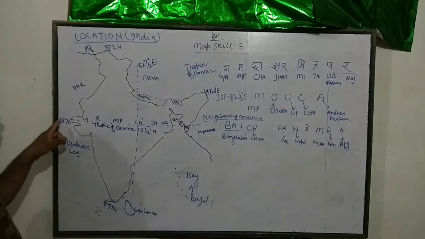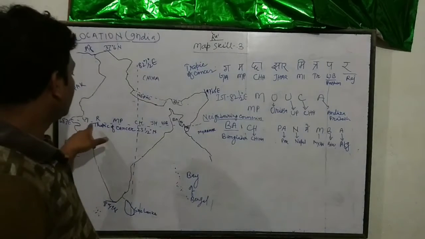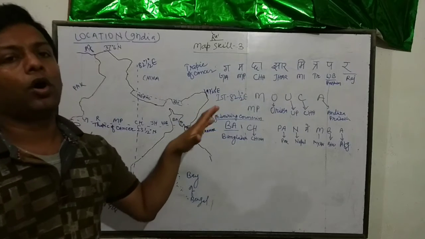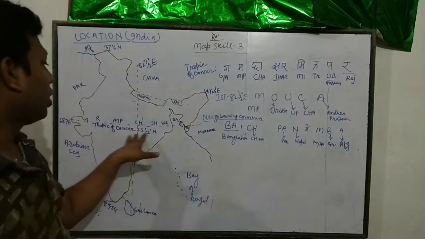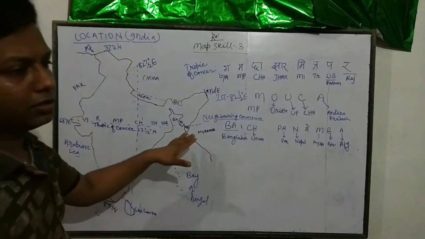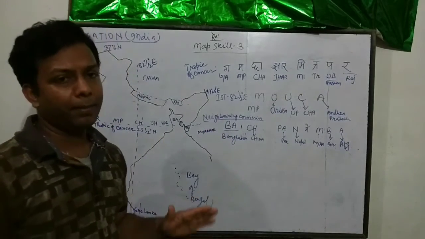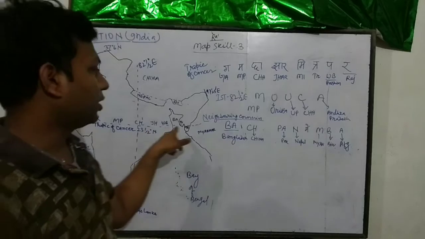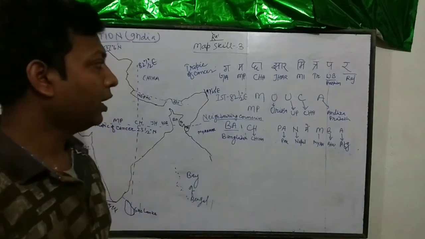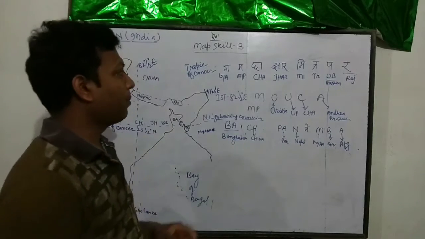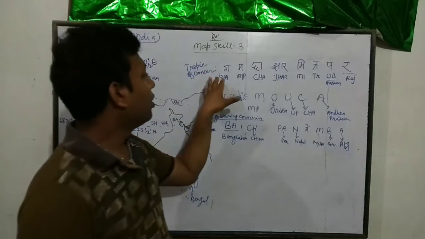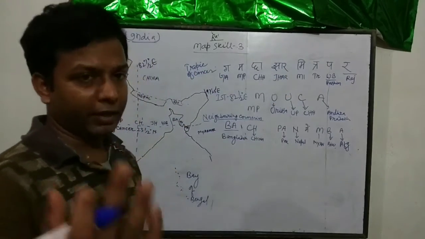Now India is crossed by the Tropic of Cancer. So how many states does the Tropic of Cancer pass through? This is also asked in examination to show on the map. Okay, so for the sake of remembering, I have one mnemonic in Hindi.